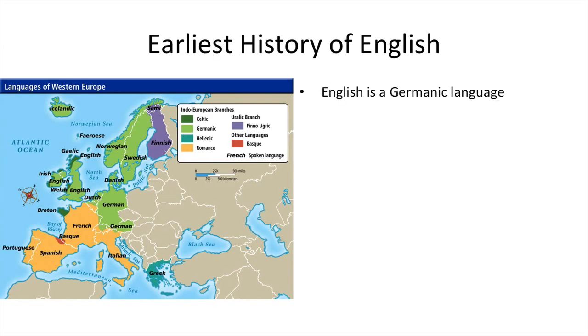Let's go through the history of the English language, shall we? English, to start off, is a Germanic language. Take a look at this map.